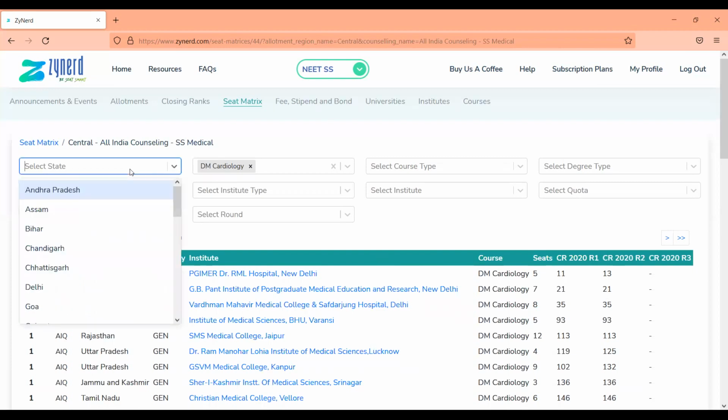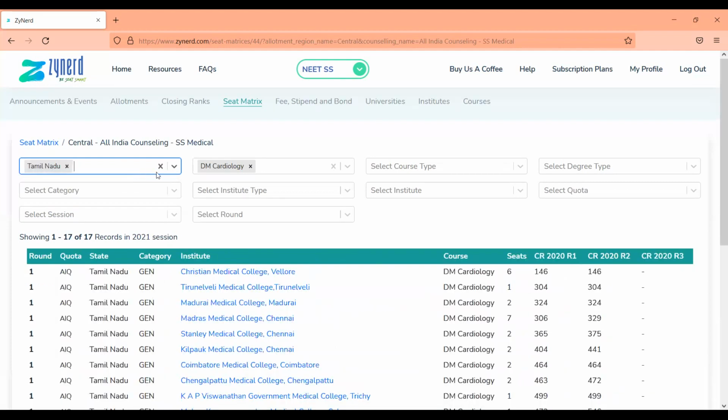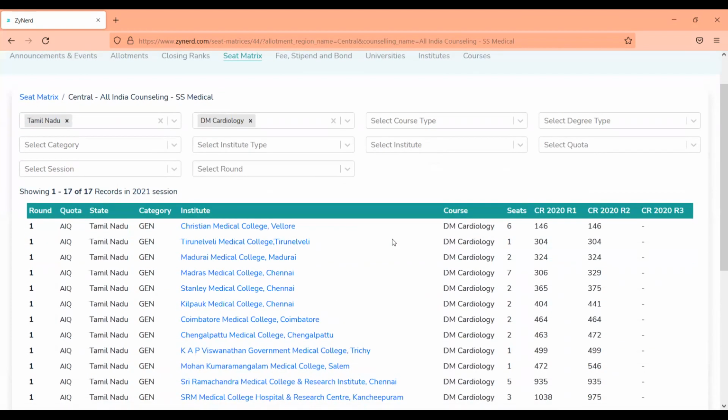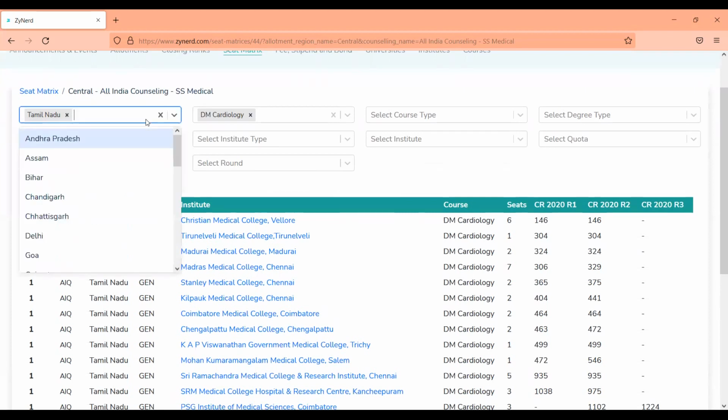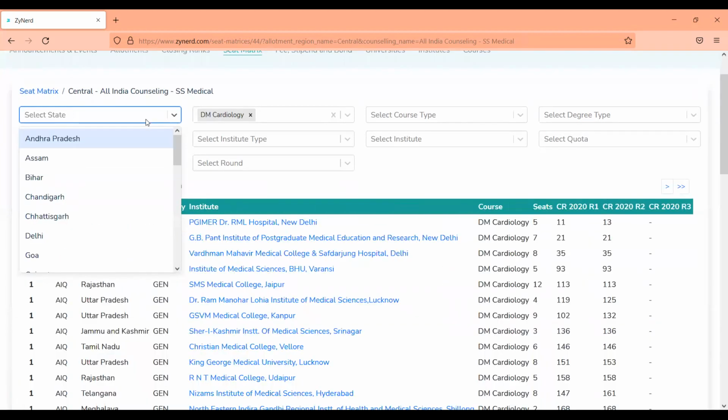And if you don't have information on a particular state, let's say I'm not aware of the different institutes in the state of Tamil Nadu, you can go back and see where different institutes closed in the state of Tamil Nadu. There might be some difference, especially with NEET SS, there might be a lot of locational preference, etc. But you will be able to get an idea of a particular sorting list for different states. You may have to go back to the allotment list or closing ranks to find out how many seats there were, whether it was the right sorting list, etc.